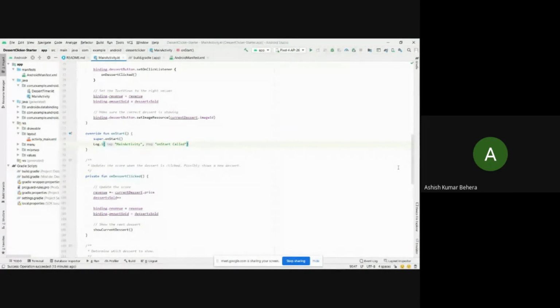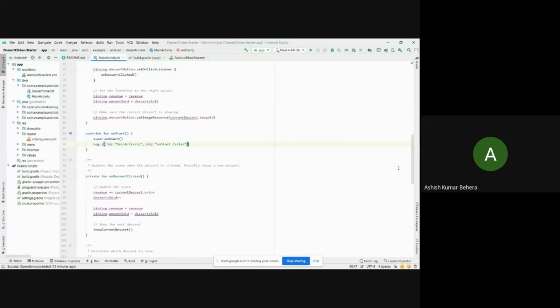Now I am going to modify the log statements from the Log class to the Timber library. Timber is a popular logging library that has several benefits over the normal Log class. In particular, the Timber library generates log tags for us based on class name. It helps us avoid showing logs in the release version of our Android app and allows for integration with crash reporting libraries. So without any further delay, let's add the Timber library to our project.